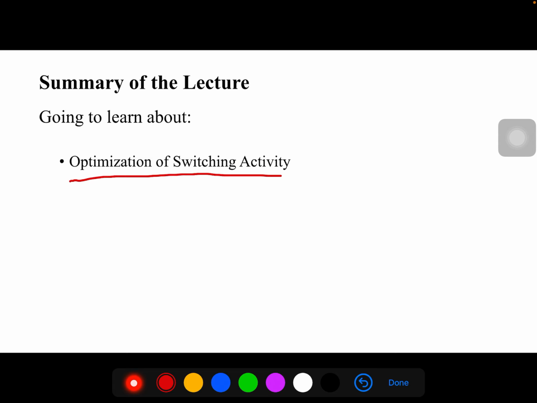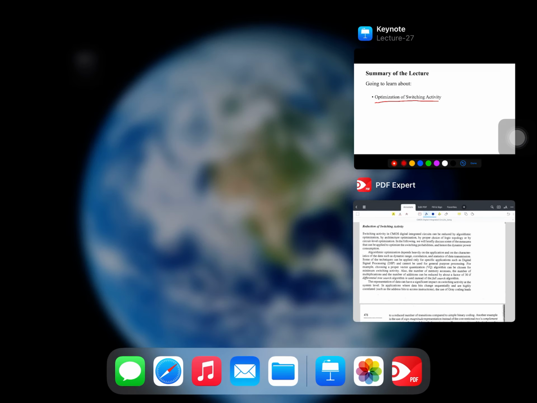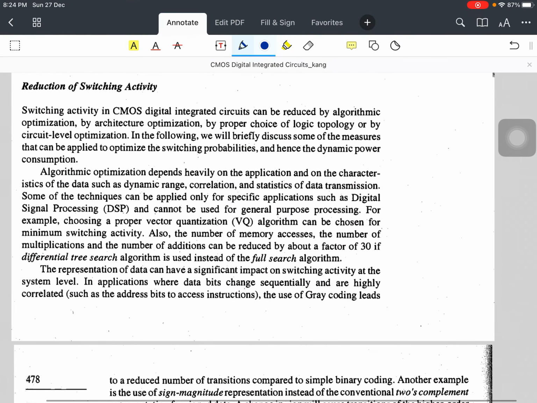If you want to reduce the power consumption, you have to control or reduce this switching activity. So, let us discuss how you are going to reduce and optimize it.